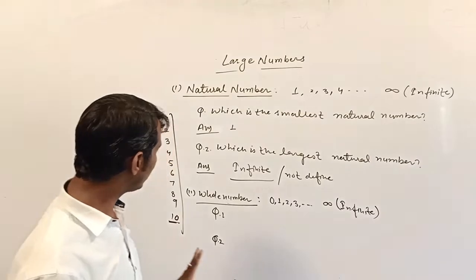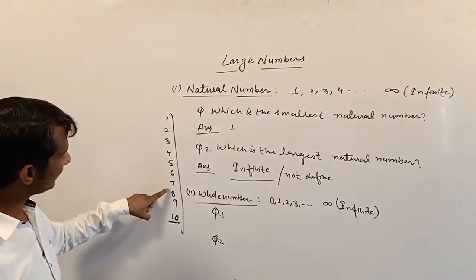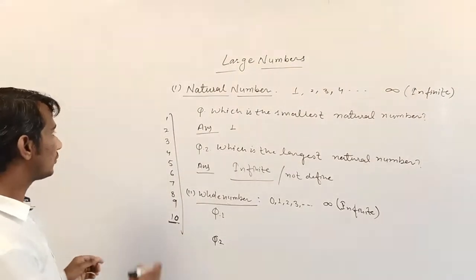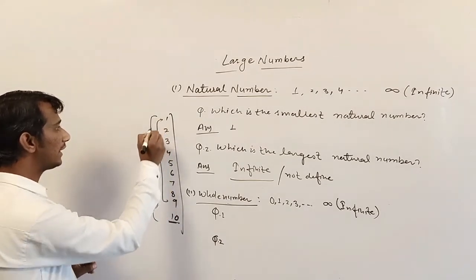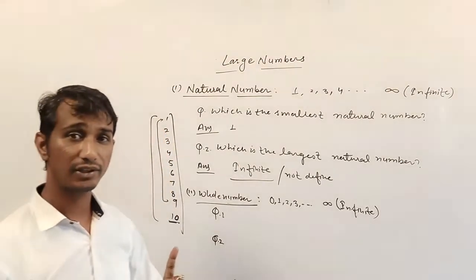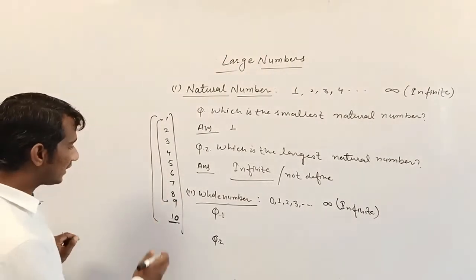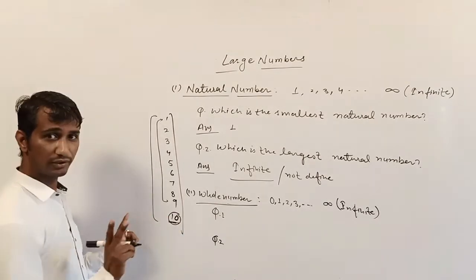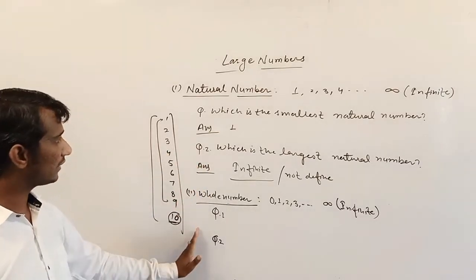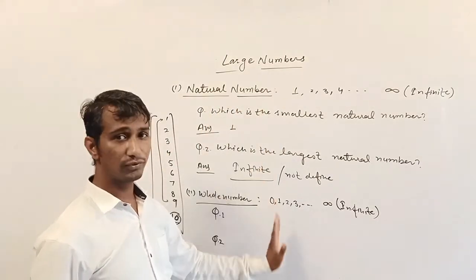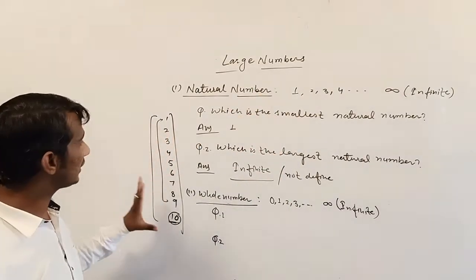Now we write the counting 1, 2, 3, 4, 5, 6, 7, 8, 9, 10. You know that 1 to 9 are one digit numbers. All these numbers have only one digit. But in 10, there are two digits. And again we write the counting 11 to 20, 21 to 30, 30 to 40, 40 to 50, whatever, and go to infinite. In this manner we can write.